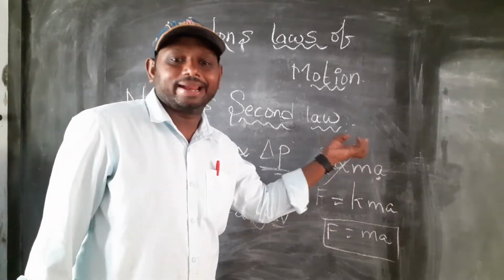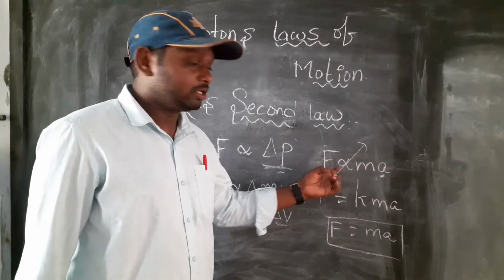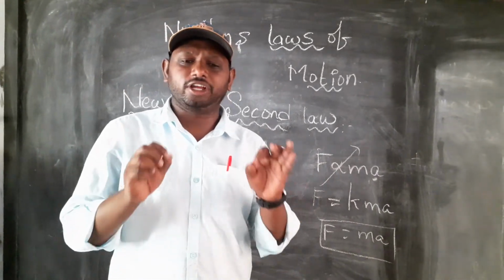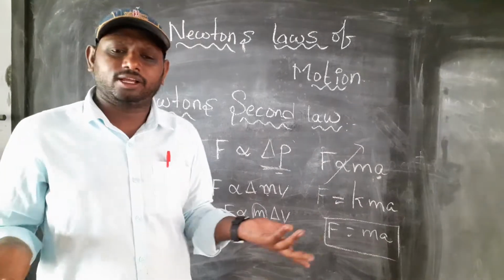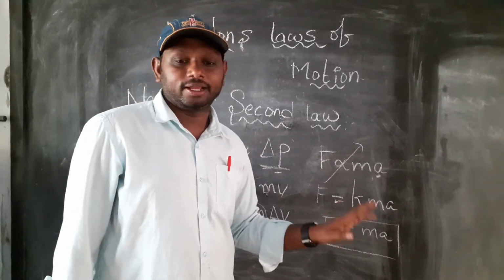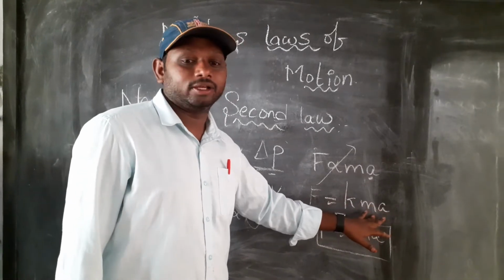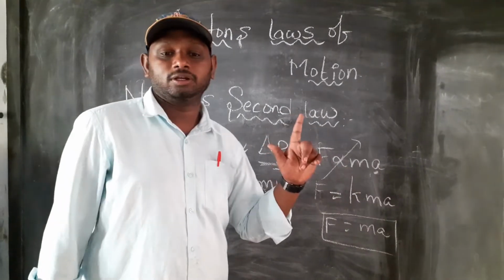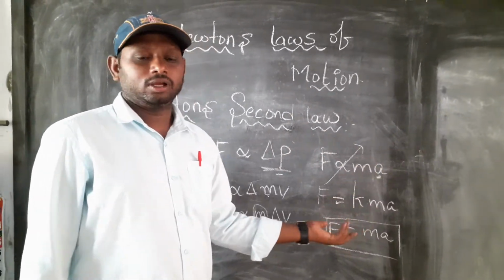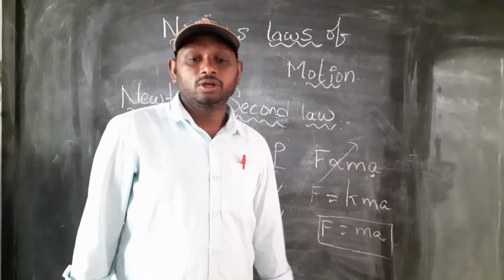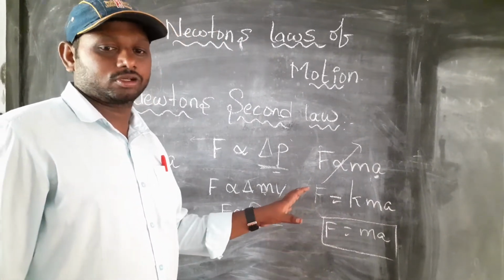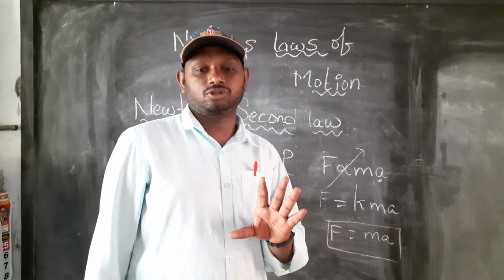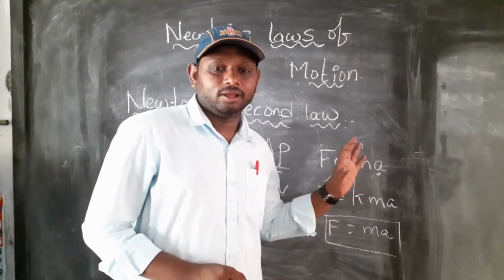Now I am removing the directly proportional sign. When we remove it, we put in some constant, which you can call A, B, C, or D. Here I am taking K, so F is equal to K into ma, where K is a constant. For our convenience, I take K equal to 1, and 1 multiplied by anything gives the same thing. So F is equal to ma. Newton's first law talks about inertia, and Newton's second law talks about force. Next, I will explain Newton's third law.